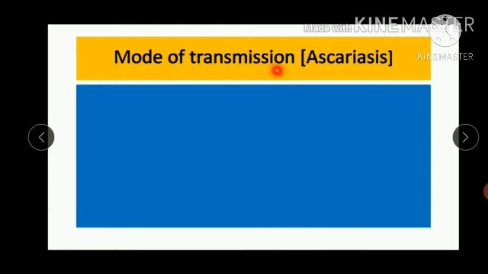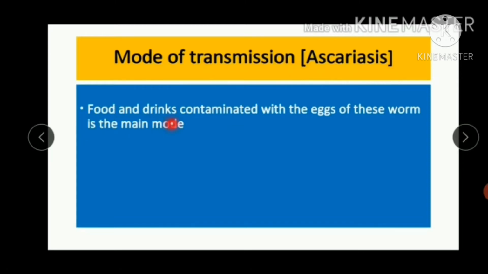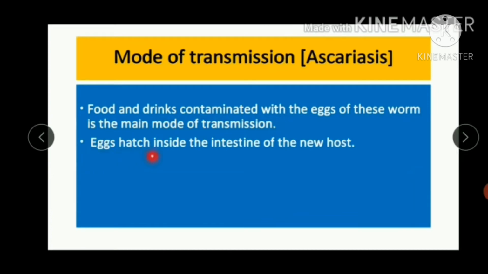Let us study the mode of transmission of Ascariasis. Food and drink contaminated with the eggs of these worms is the main mode of transmission. Eggs hatch inside the intestine of the new host.